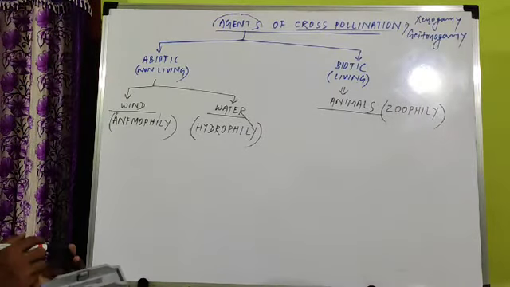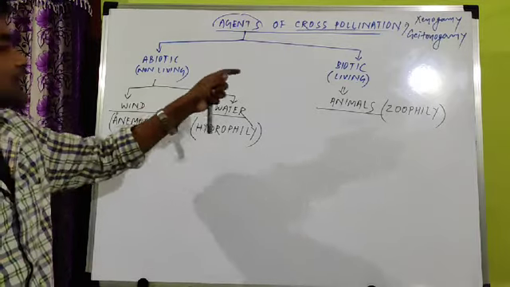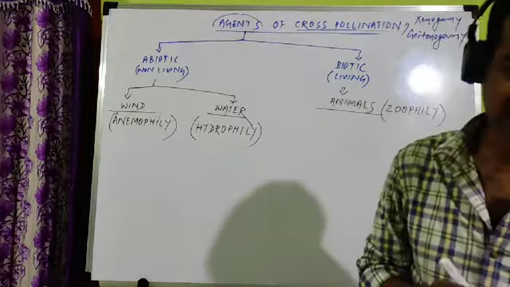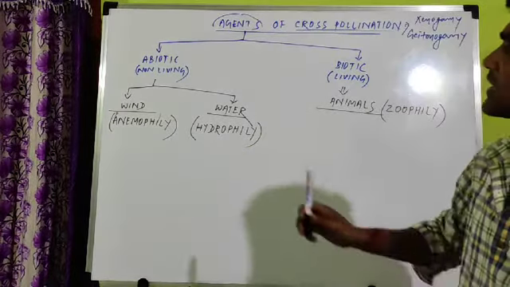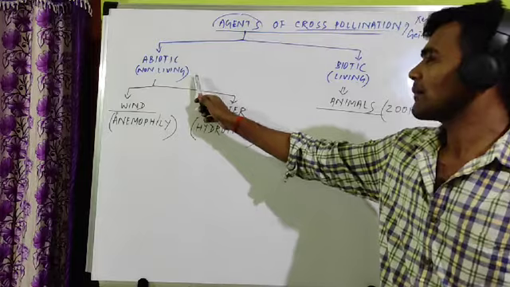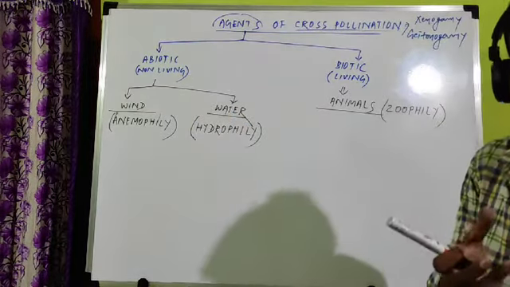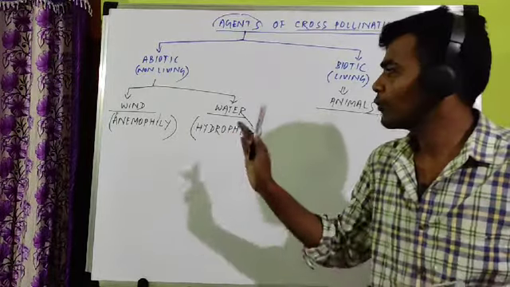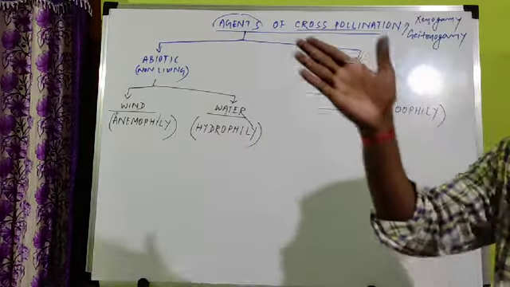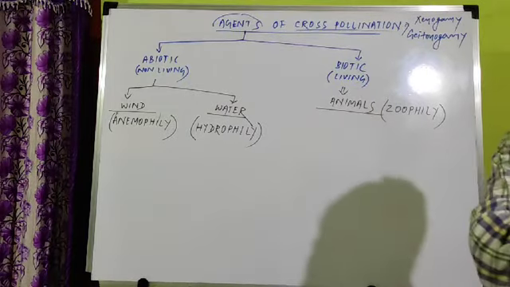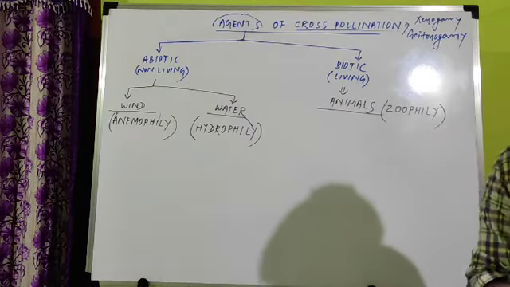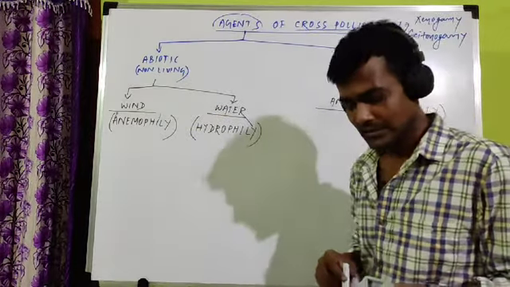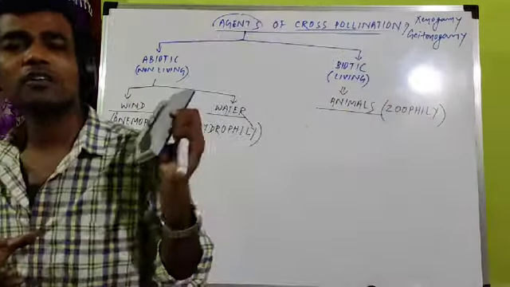But if we compare the two agents, abiotic agent and biotic agent, in case of abiotic agent there is less surety in pollination. The pollination in abiotic agent is a chance factor. There may be pollination or not, because the wind and water have no life. The wind can move in the north direction, after some time it can move in the south direction where plants are absent. So that's why there is not 100% surety in case of abiotic agents, and most plants do not prefer the abiotic agent.